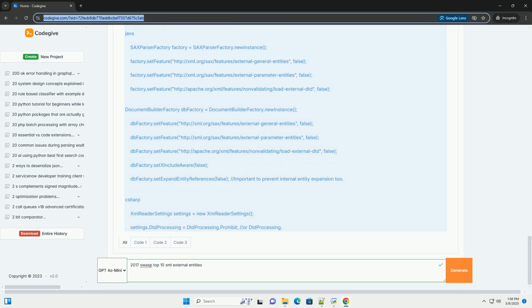XInclude: XInclude is a standard for merging XML documents. While not technically XXE, it can be exploited in similar ways to perform file inclusion and SSRF. Disable XInclude processing if it's not required. SOAP, Simple Object Access Protocol: SOAP, a protocol for exchanging structured information in web services, relies heavily on XML. SOAP endpoints are common targets for XXE attacks.